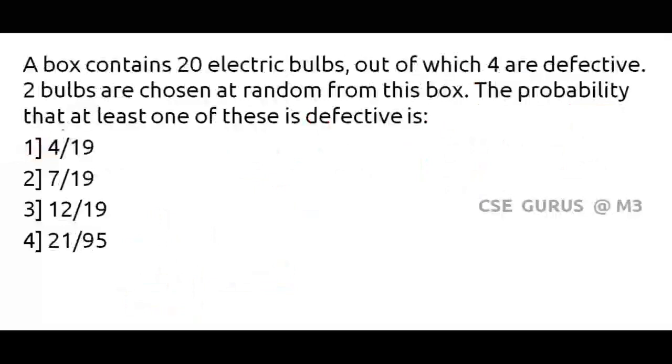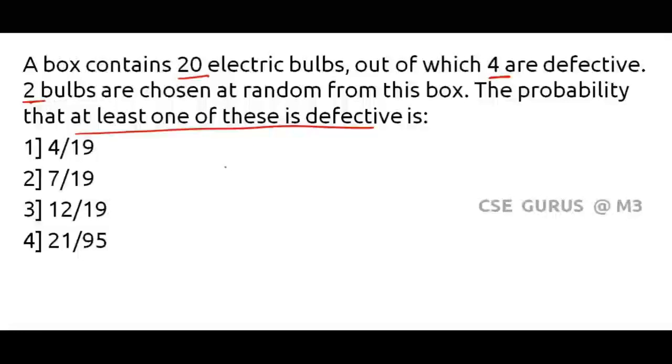A box contains 20 electric bulbs. Okay. Out of which 4 are defective. That means 16 are non-defective. Next. 2 balls are chosen at random. So how many balls you are choosing at random? 2 balls. So denominator value is given by 20C2. Confirm. From this box, the probability that at least one of this is defective.